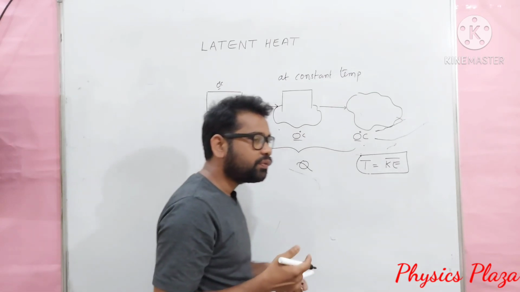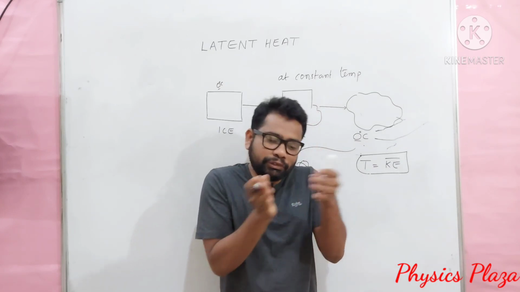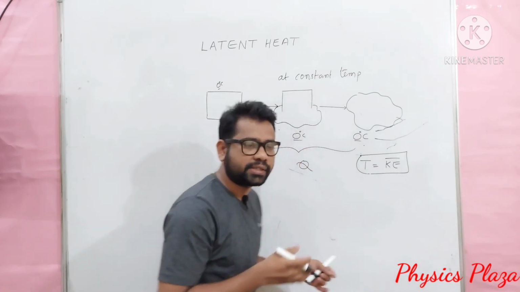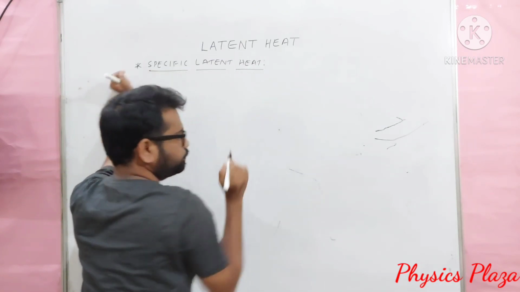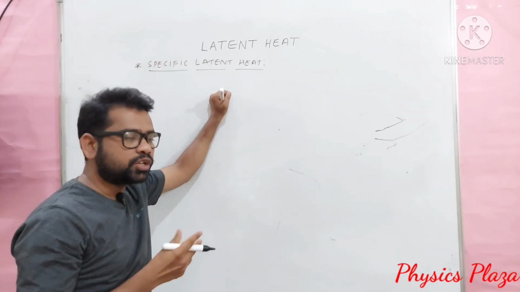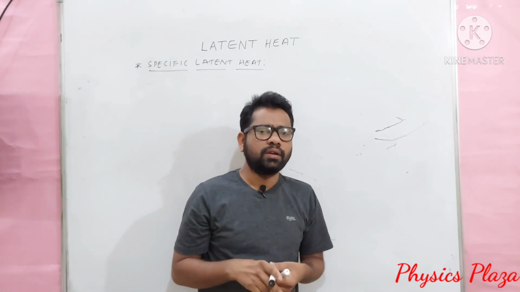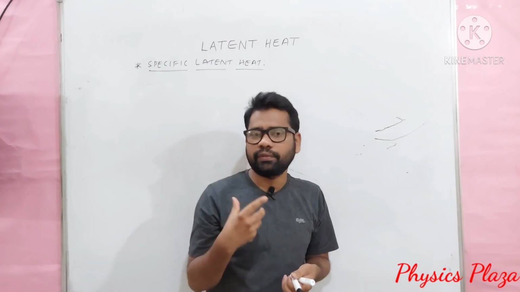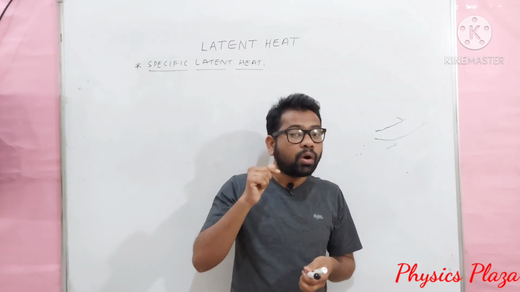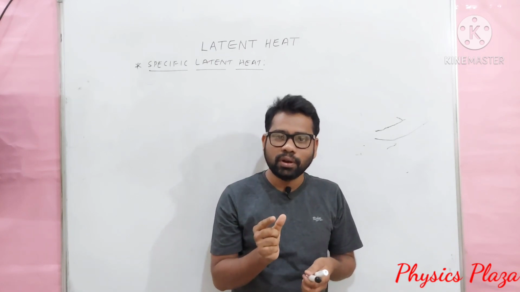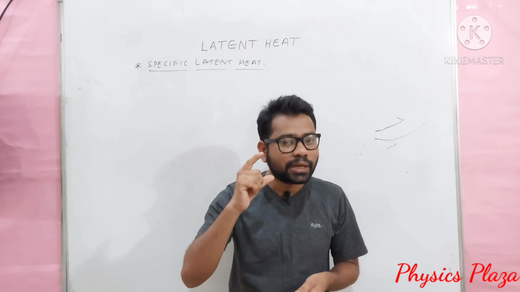Then how can we define specific latent heat? How does specific latent heat differ from latent heat? Now we'll see what specific latent heat is. To define latent heat, dear children, we did not specify the mass. Let us recall how we defined latent heat: the amount of heat energy required to change the substance from one state to another state at a constant temperature.